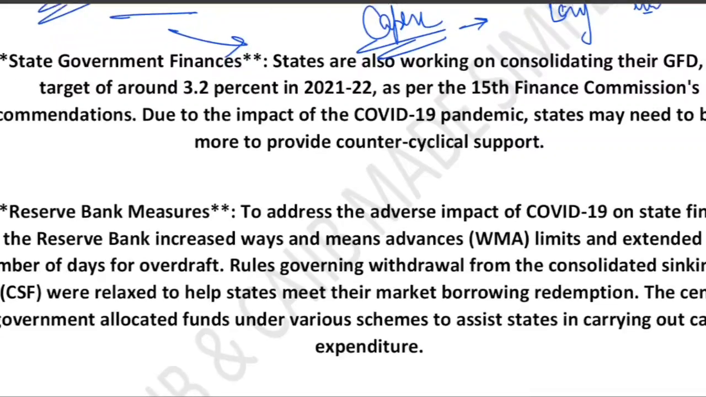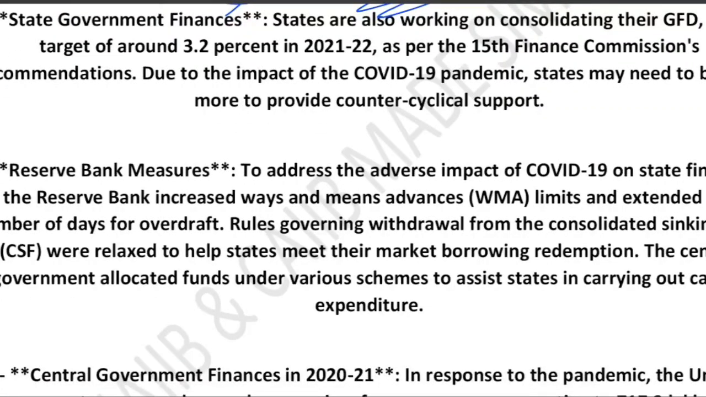Then comes state government finance. States also follow fiscal discipline. So what was the target GFD for states in 21-22? Around 3.2% of GDP, as recommended by the 15th Finance Commission. But due to COVID-19, states had to spend more on healthcare and relief. They may need to borrow more to provide this counter-cyclical support, meaning they increase spending when the economy slows down.